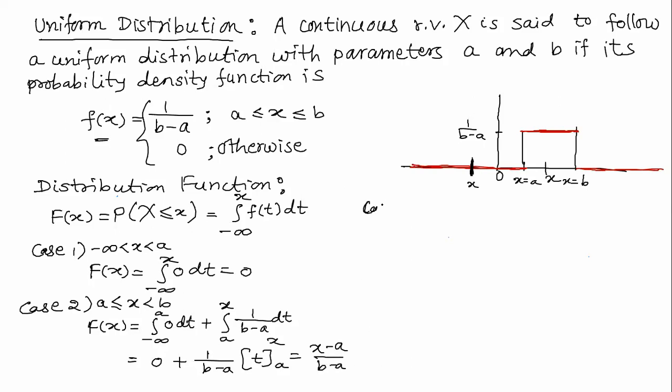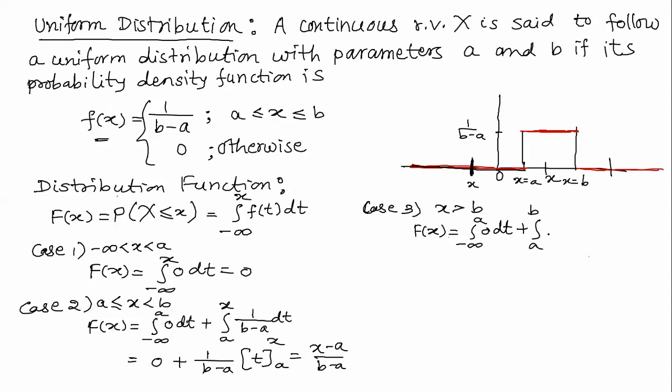Case 3. Now our x is here, x is greater than b. So in that case, capital F of x will be again integration minus infinity to a. So this is the first part, f of t is 0, 0 into dt, plus integration a to b.